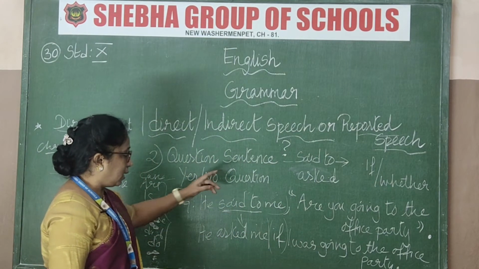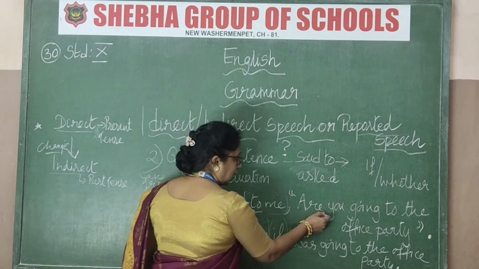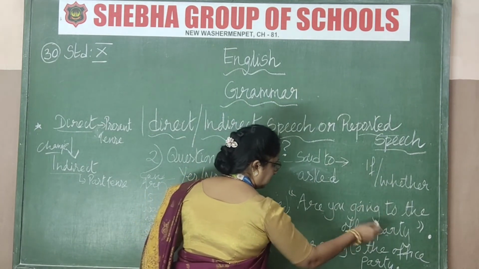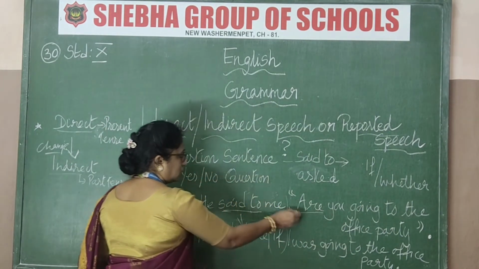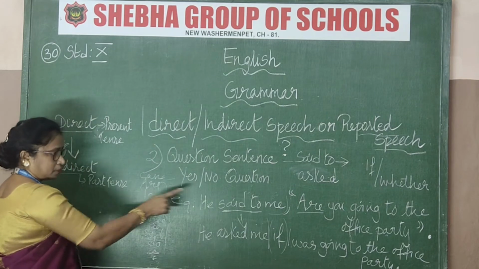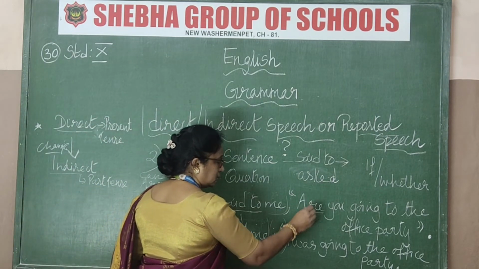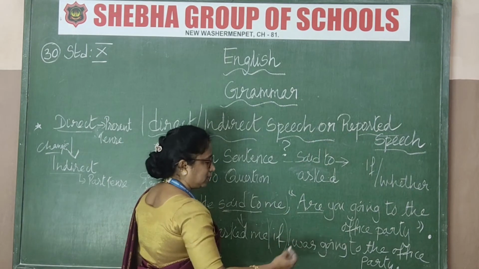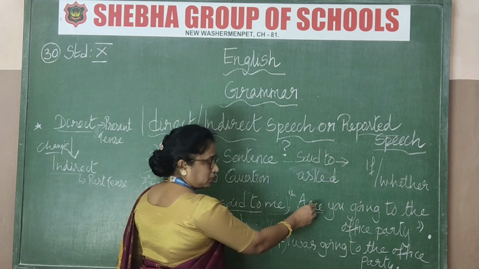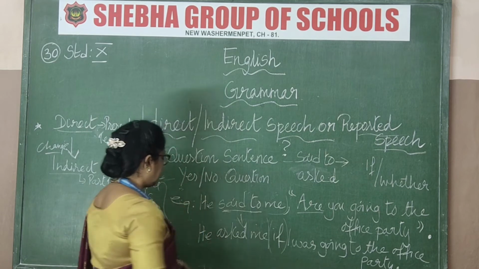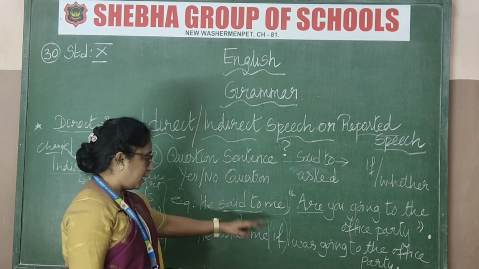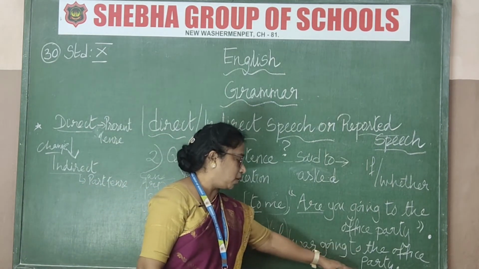See the answer. Now what am I changing? The sentence is: are you going to the office party? I told you it will start with are. So this is a yes and no sentence. You're going to change it into past tense. The past tense of are is was. So see there: he asked me if I was going to the office party.